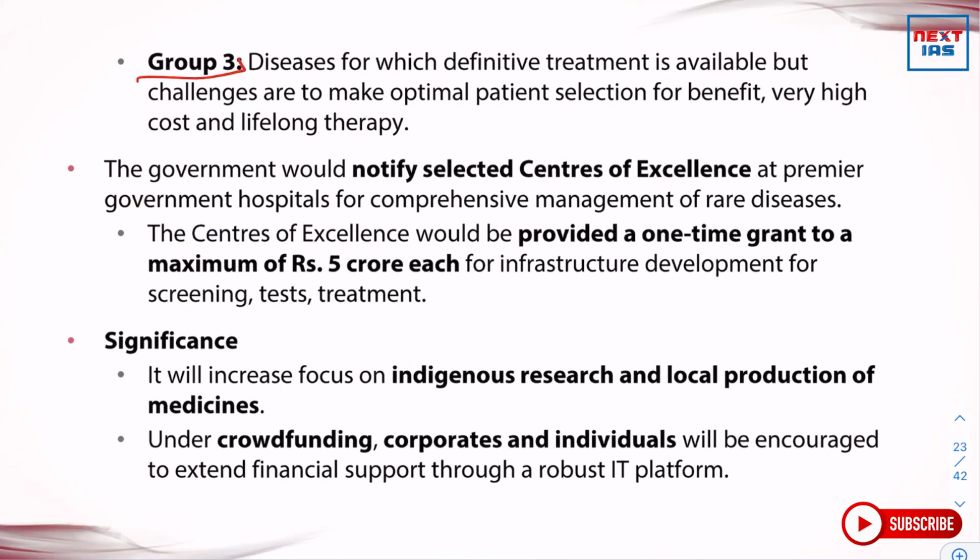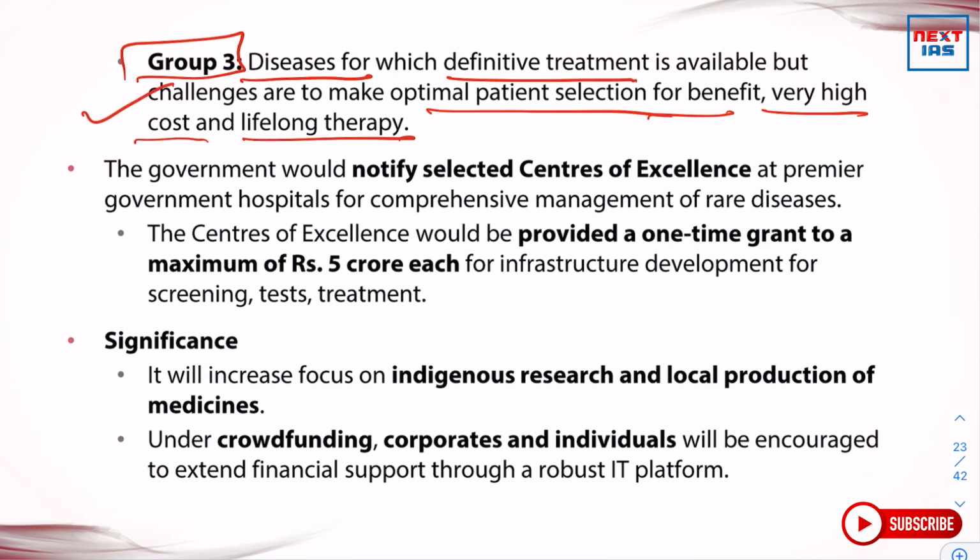And then we do have group 3, diseases for which definitive treatment is available, but challenges are to make optimal patient selection for benefit, very high cost and lifelong therapy. So in group 3, those rare diseases are there which require definitive treatment, but it also has certain challenges such as optimal patient selection for benefit. It is referred to identify very high cost and lifelong therapy.